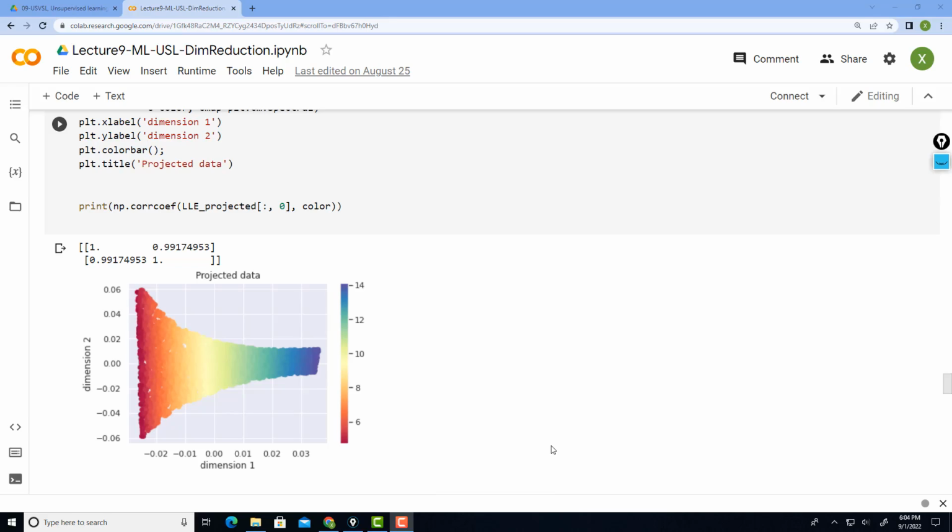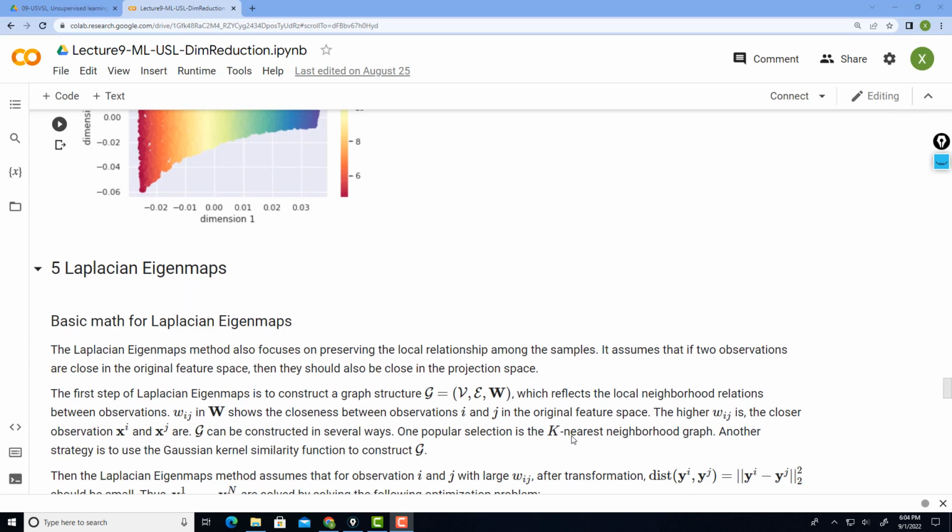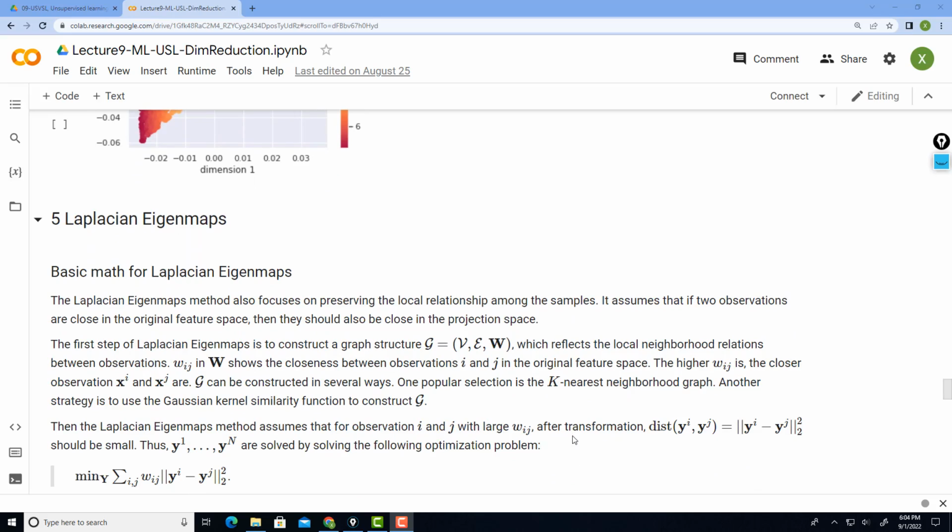So besides LLE, or locally linear embedding, there is another nonlinear dimension reduction method, which is known as Laplacian eigenmaps. In fact, both LLE and the Laplacian eigenmaps were published in the same journal issue in Nature, and they were independently developed by different research groups, but with very similar essential ideas. But their mathematical formulations are indeed different.